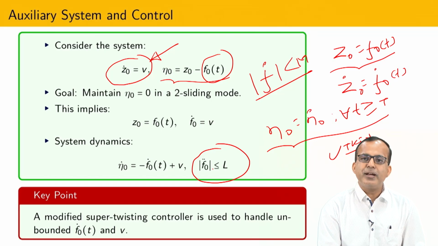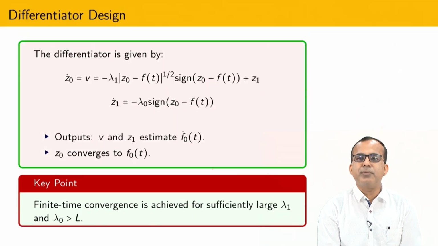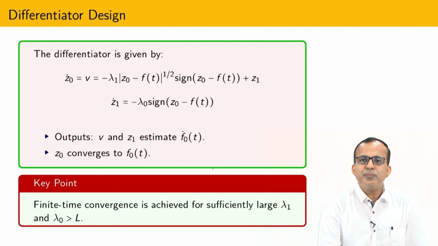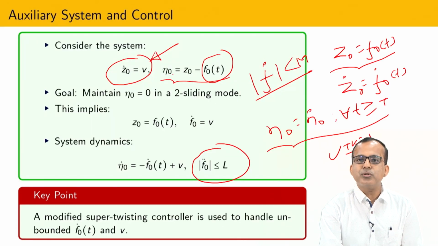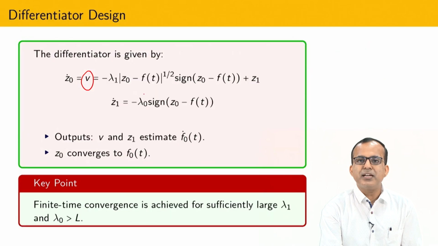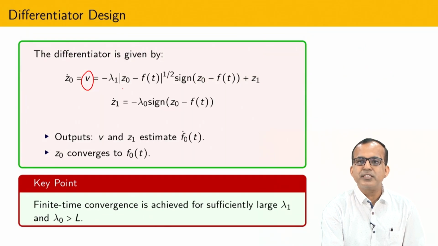Obviously, whatever algorithm is developed in control systems, it will always work under some limitation. Now, v I am going to define in such a way that I can enforce sliding mode across eta 0. That is our main goal. And due to that reason, you can see z0 dot, which is v, because in this system I have to make sure eta equal to 0 and eta dot equal to 0. So, same kind of term I am going to keep here.